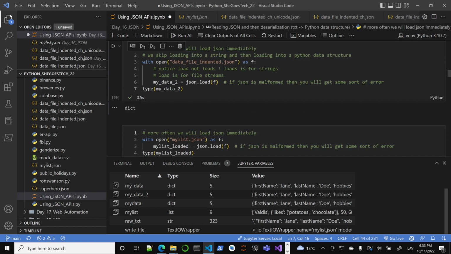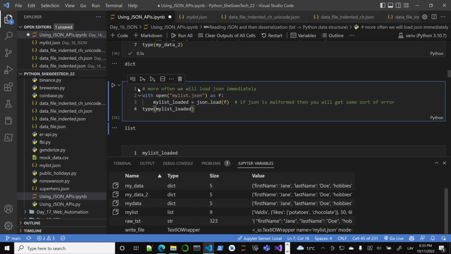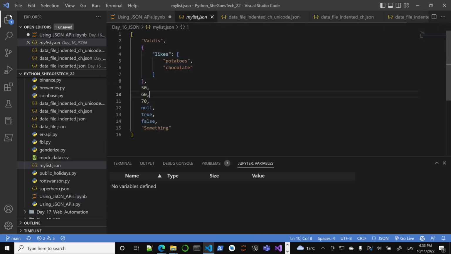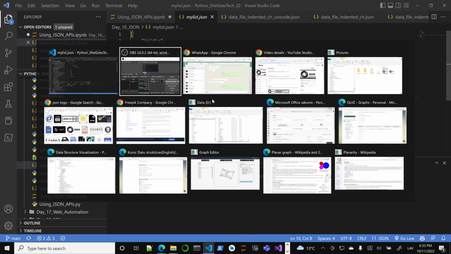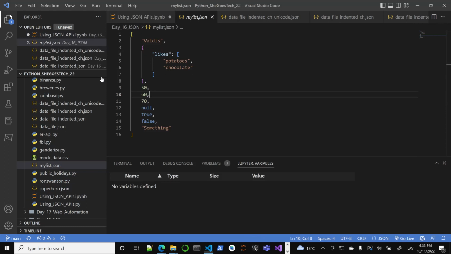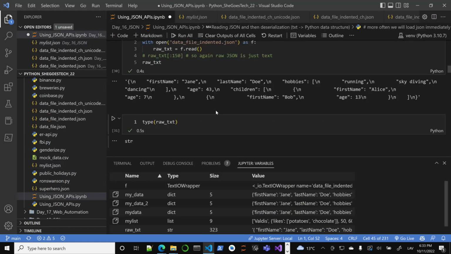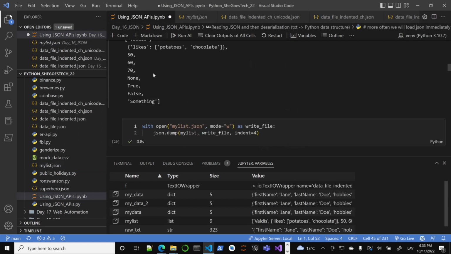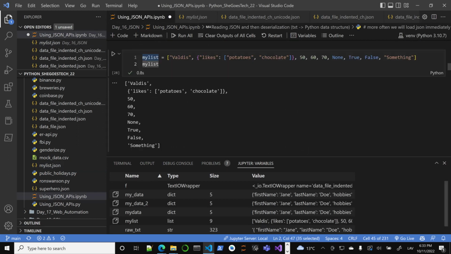So my data loaded, same thing. This is exactly the same list. Notice something interesting, this might be a crucial difference. If you go here, I saved the list. I had Python True, I had Python False, I had None from Python, and I had some strings with single quotes.